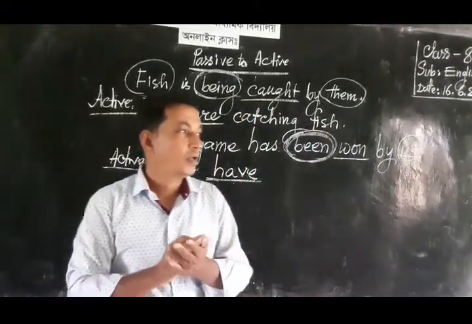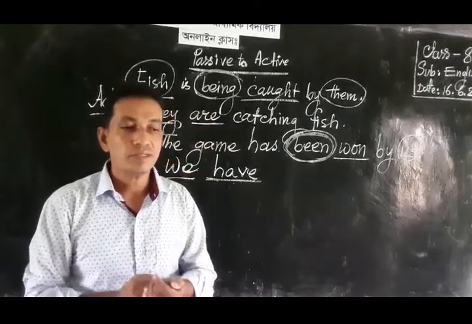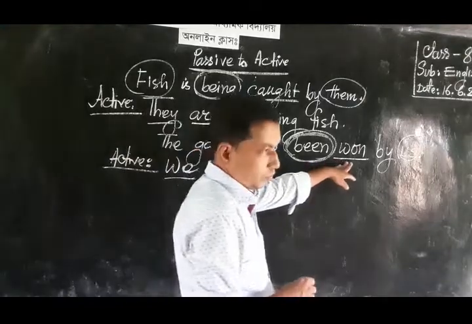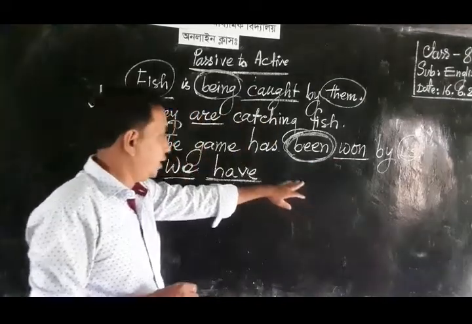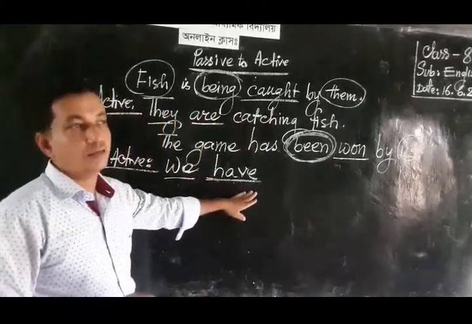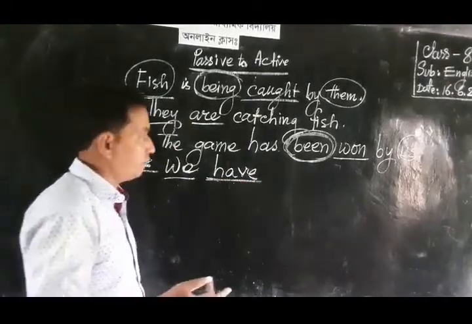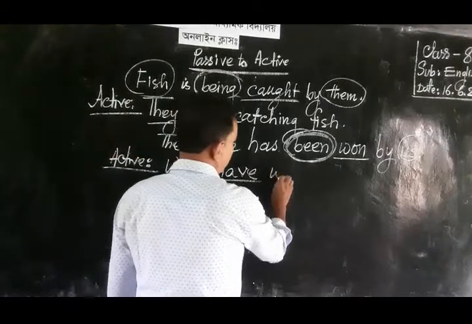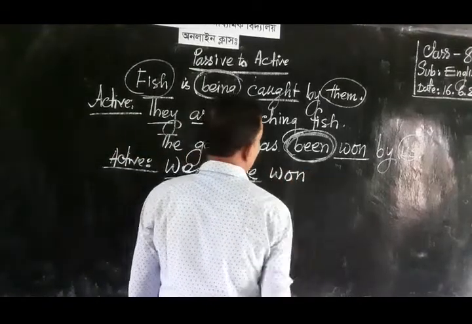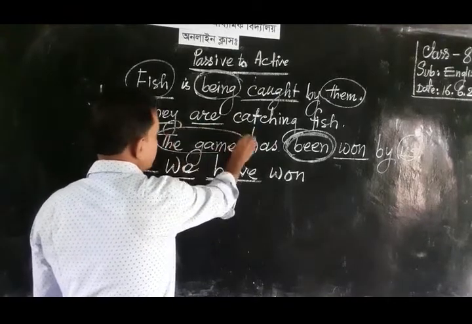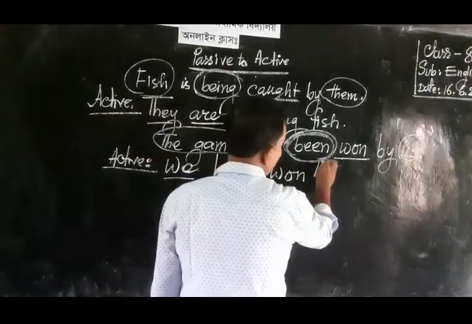The main verb is won, the past participle, and have also takes the past participle form of the verb. That's why we write won, and then the object form. The object form is game.